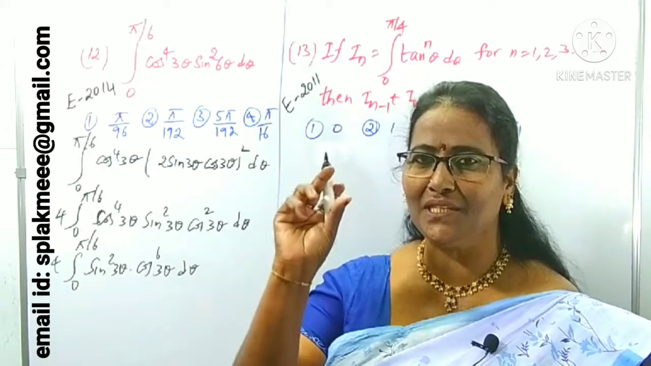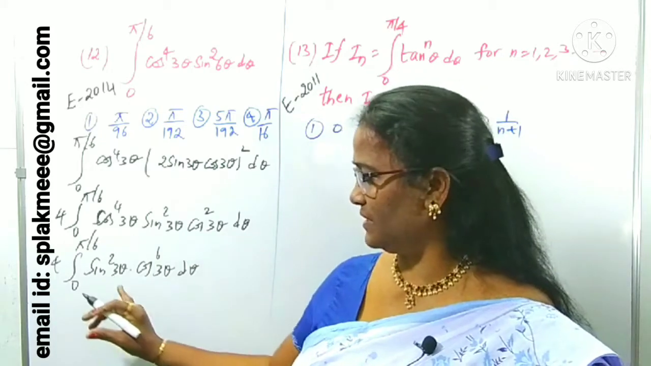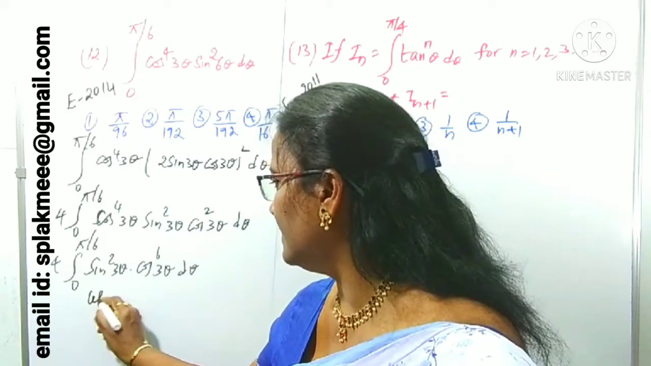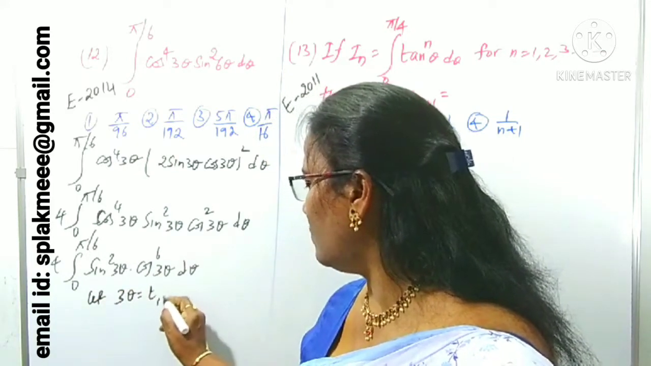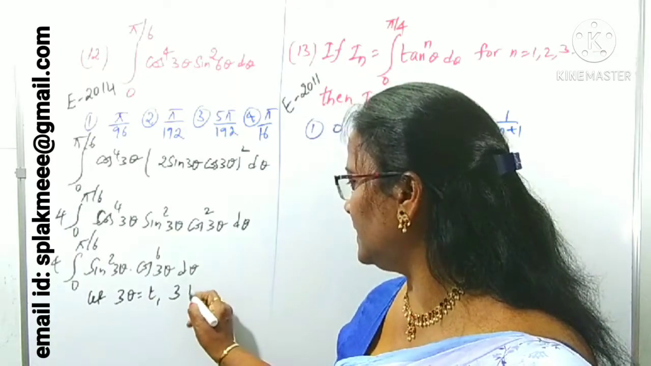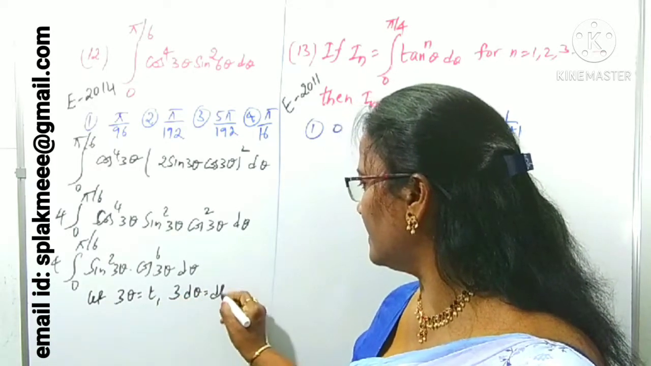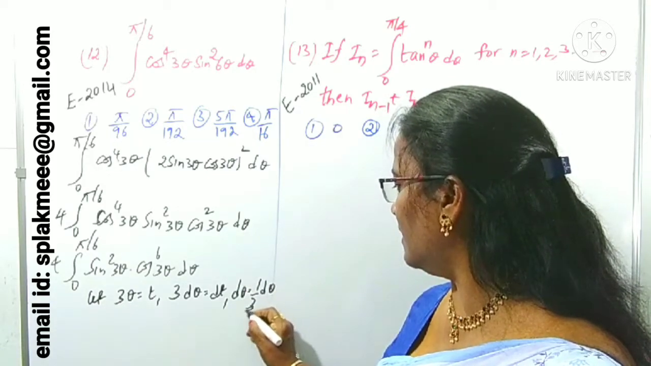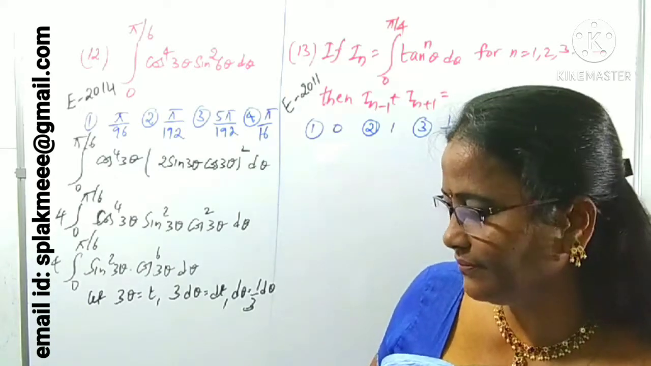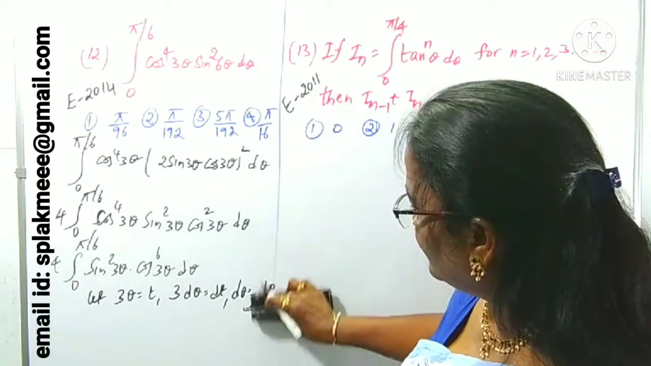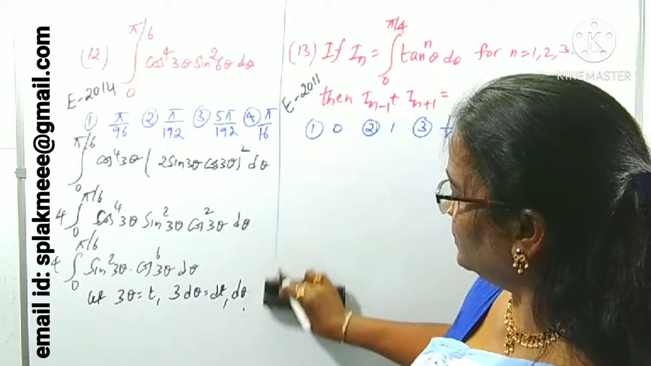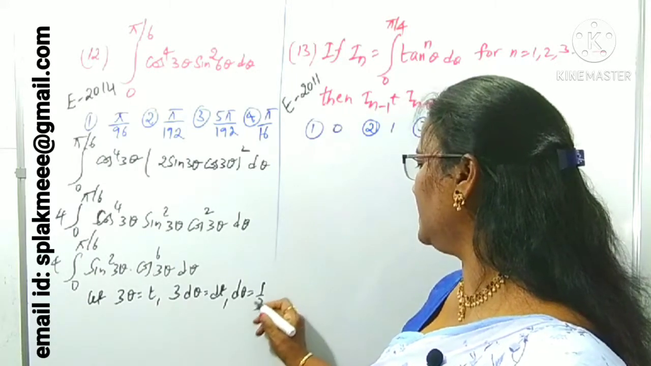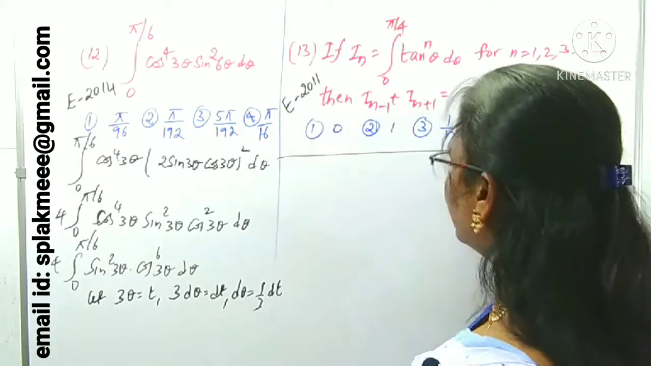What do you have to do? We can take a suitable substitution. What is the suitable substitution here? Yes, 3θ is taken as t. Let 3θ = t. What is its derivative? 3 dθ = dt. What is dθ now? 1/3 dt. Just we can convert into variable substitution. dθ is equal to 1/3 dt, right?